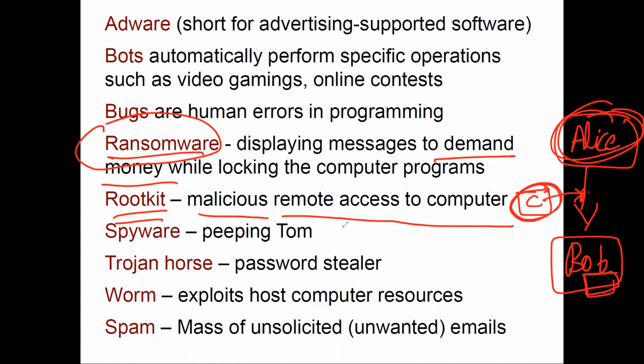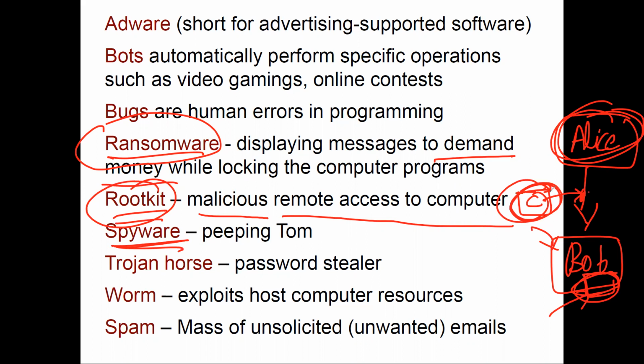So that kind of thing might be a rootkit, because maybe you install a software and it is giving remote access to Bob's computer to C. So C can access Bob's computer now. That kind of thing can be done, and even spyware. This case is also true for spyware.